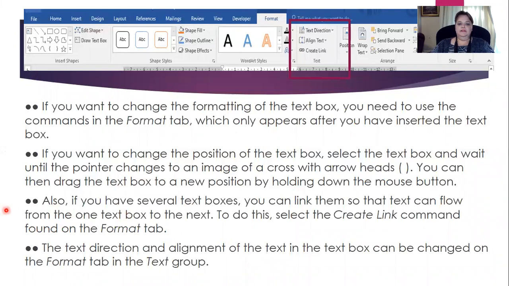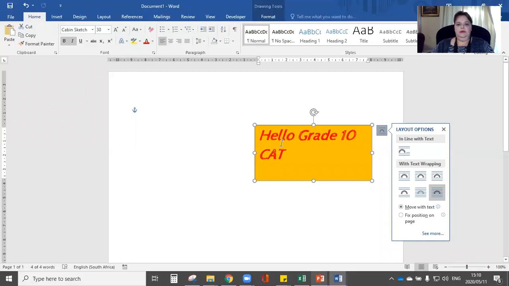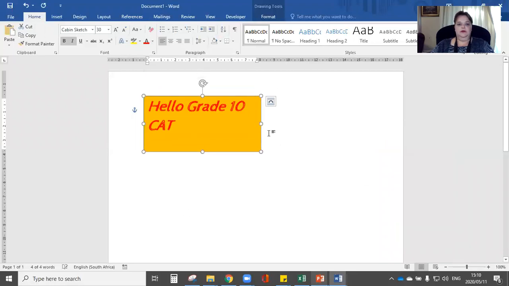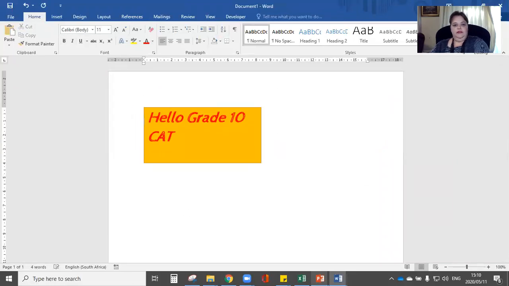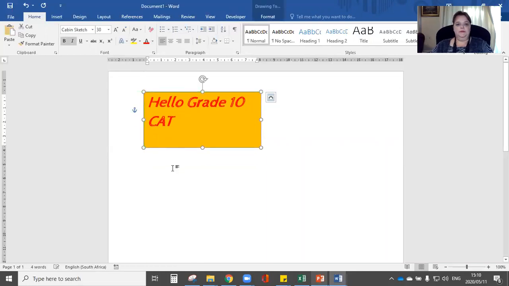Also, if you have several text boxes, you can link them so that text can flow from one text box to the next. To do this, select the Create Link command found on the Format tab. So let's see if we insert a couple of text boxes. I'm going to press Enter. Let's just move this one up slightly.